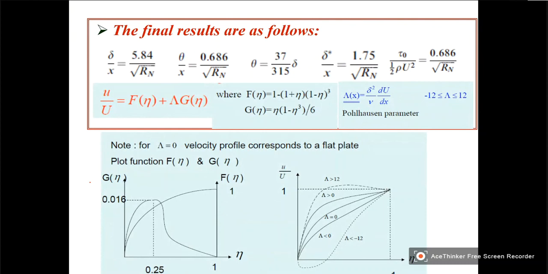So the final results will be this. This is delta, this is theta by x, and this is delta star by x, and this is tau naught.